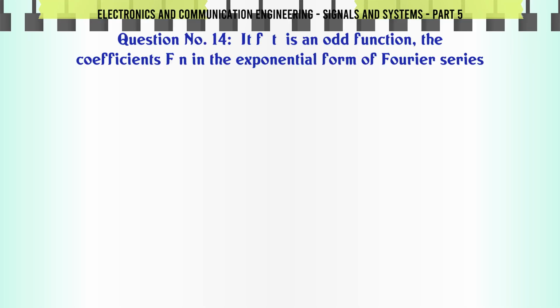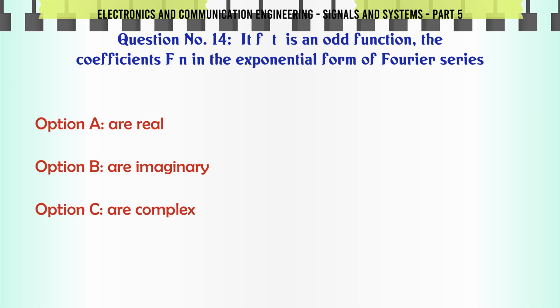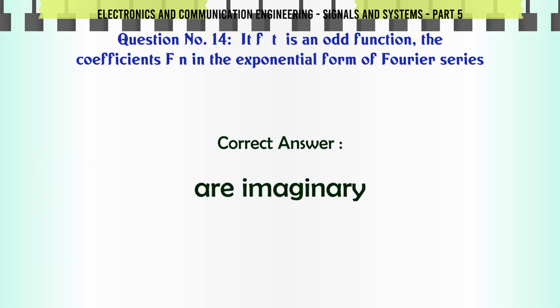If f(t) is an odd function, the coefficients Fn in the exponential form of Fourier series A: are real, B: are imaginary, C: are complex, D: may be real or imaginary. The correct answer is are imaginary.